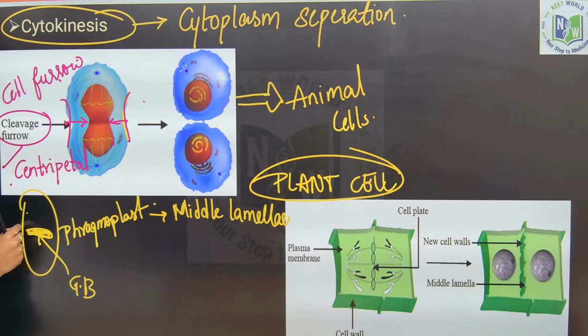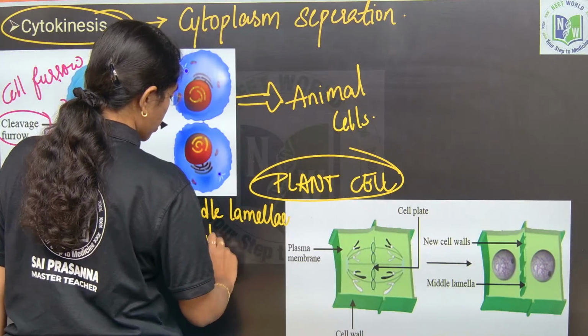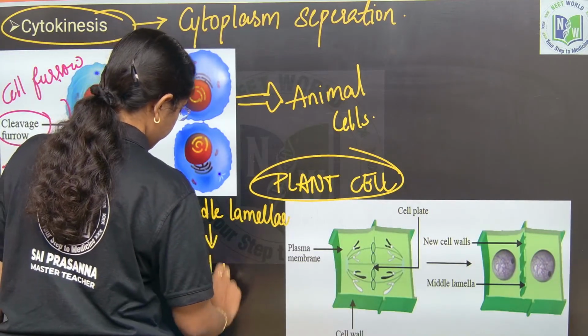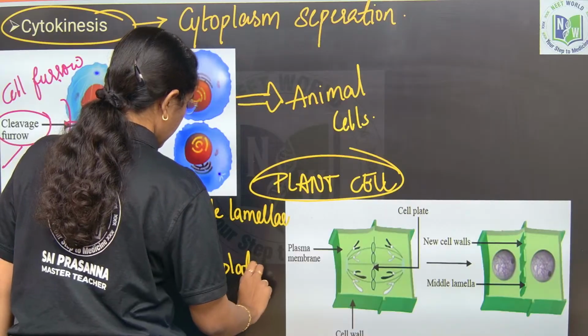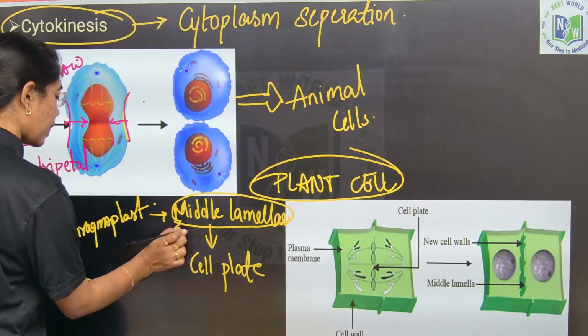Now, this middle lamella will move towards both the sides. It will connect at the either ends. And here middle lamella will mature to cell plate. Remember, middle lamella is rich in what? Calcium pectate and magnesium pectate.